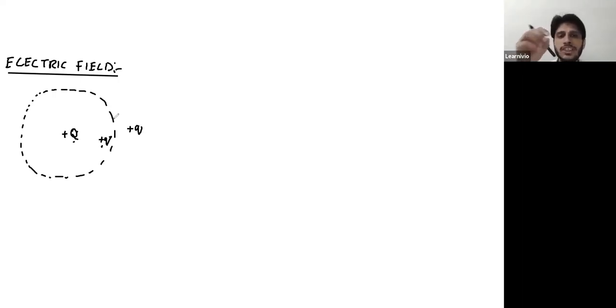Electric field is the region around the charge, and within that region, the electrical effect of this charge exists. Once you move outside that particular region, the region known as electric field, the electrical properties of the charge will vanish. This capital Q cannot exert electric force over another charge if that charge is placed outside the field.